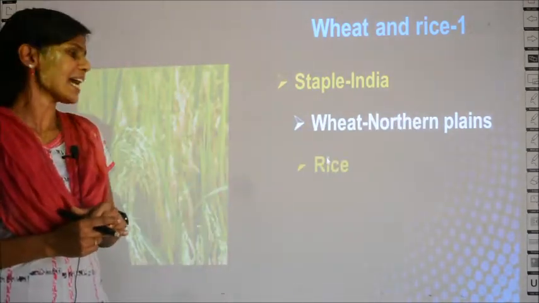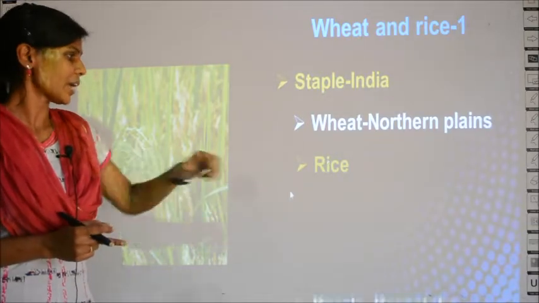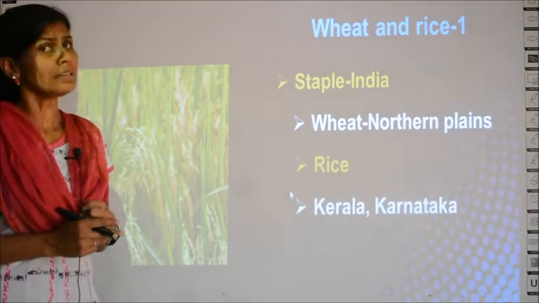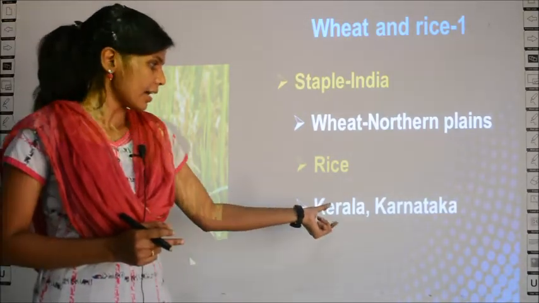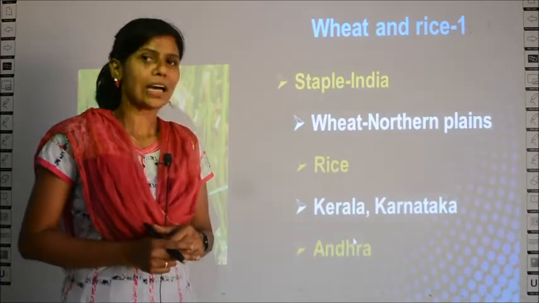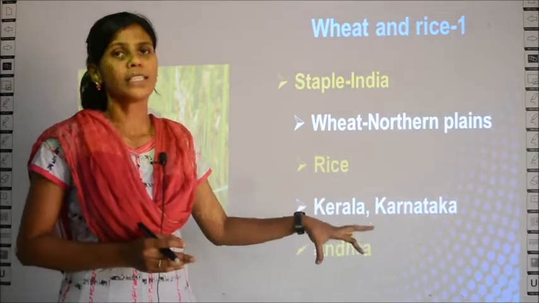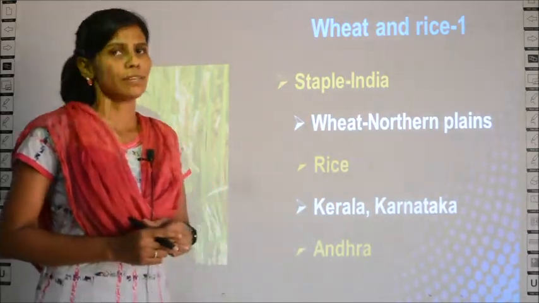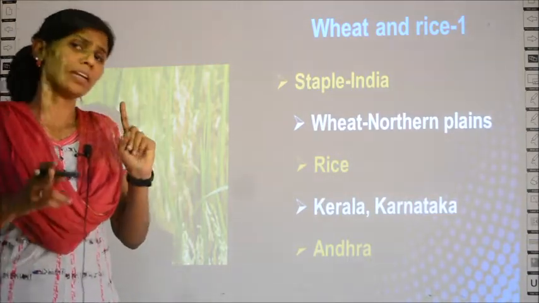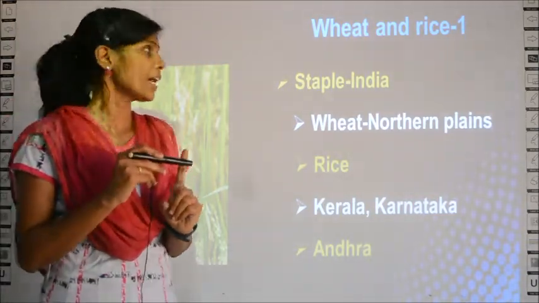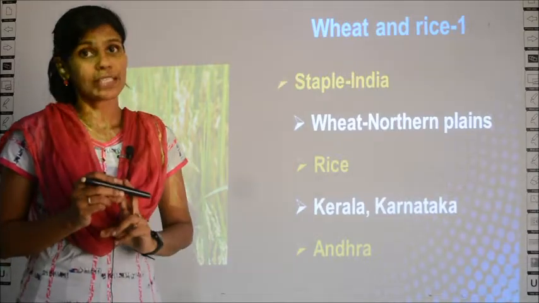Wheat is cultivated in the northern plains, and rice, as I told you and as you all know, is cultivated in southern India. Some of the states in southern India are Kerala, Karnataka and Andhra. So in these three states rice is cultivated more. So the first type of crop found in India is rice and wheat, which are staple foods.